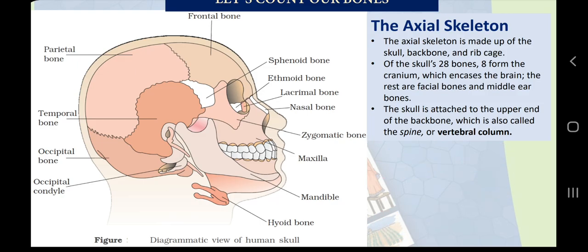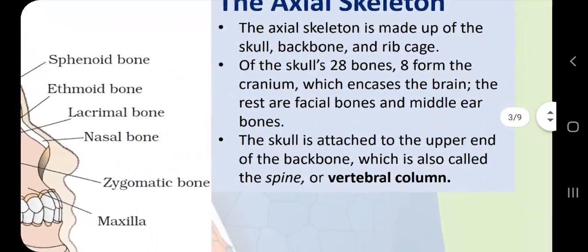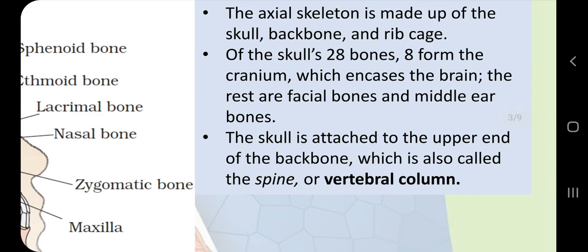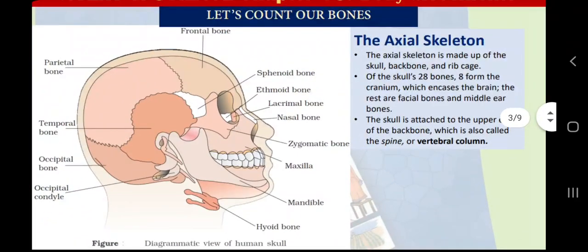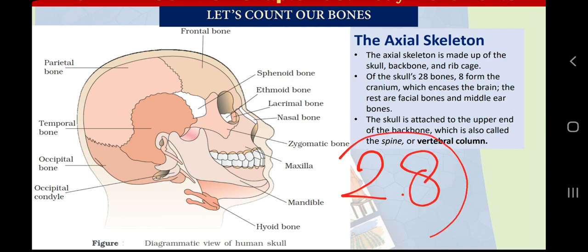So this is written here, that of the skull's 28 bones, 8 are from the cranium, which encases the brain, the rest are facial bones and the middle ear bones. So now we will not bother about the diagram and the text. Here we are only bothering about the numbers. So we have 28 bones in our skull, 14 in face, 8 below the scalp, and 3 plus 3 in the ears.